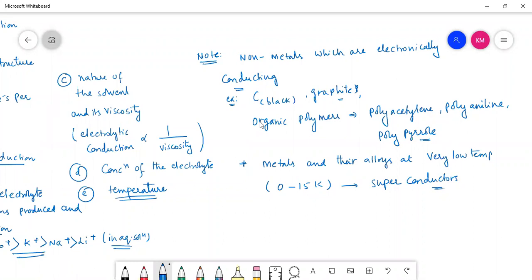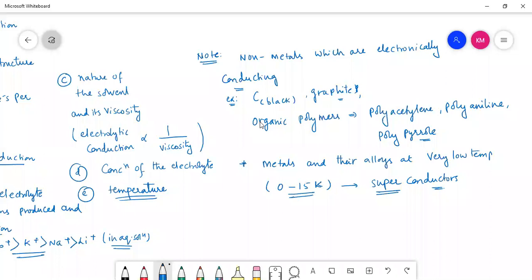As I told you, as temperature increases, electronic conductance decreases. But if you decrease the temperature, what will happen? There is no obstruction to the flow of electrons. Electrons can move easily. That's why they can behave as superconductors at very low temperatures, around 0 to 15 Kelvin. These are the few note points you have to remember.